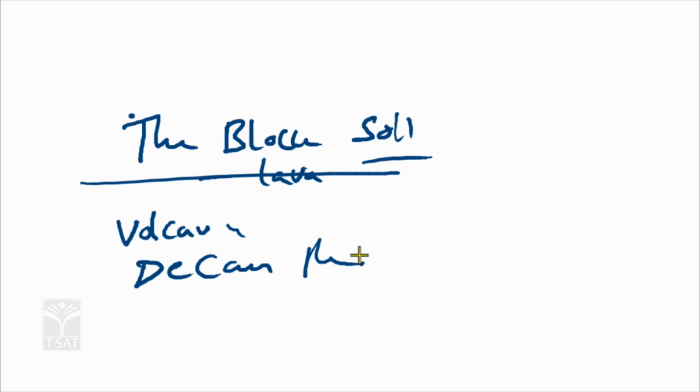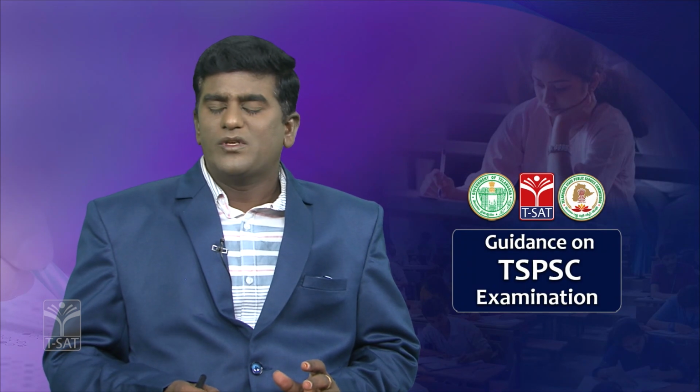It is also called by different names, like cotton soil. Why is it called cotton soil? Because a huge amount of cotton is grown in this particular soil, black soil.